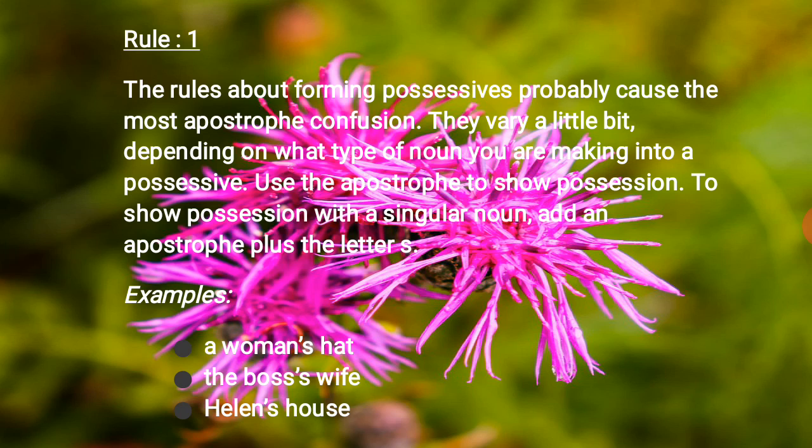How? Using a possessive. You are using the apostrophe to show possession with a singular noun. The noun should be singular. Add an apostrophe plus the letter S. Example: a woman's hat, the boss's wife, Helen's house. Through this you can understand.